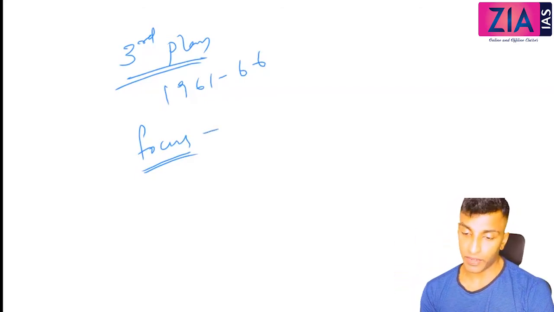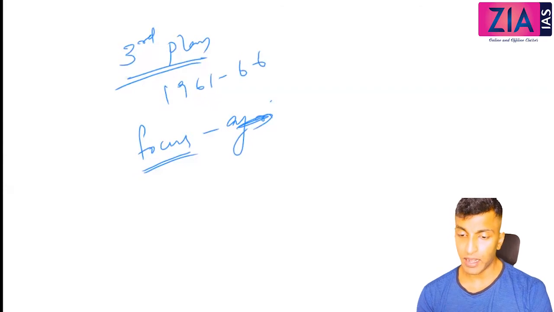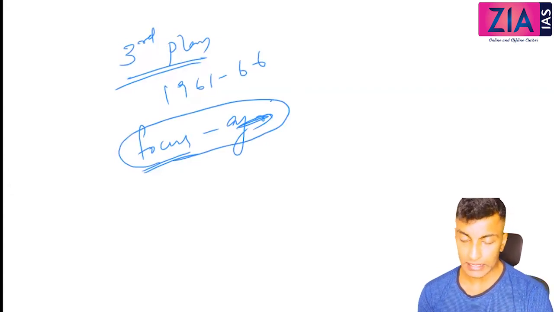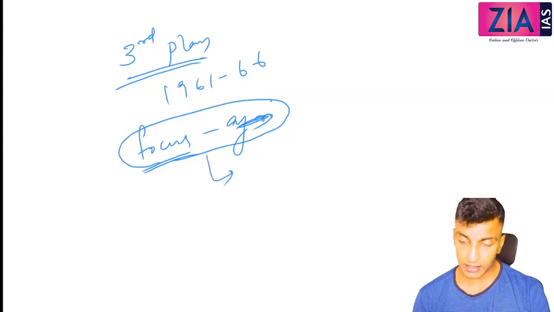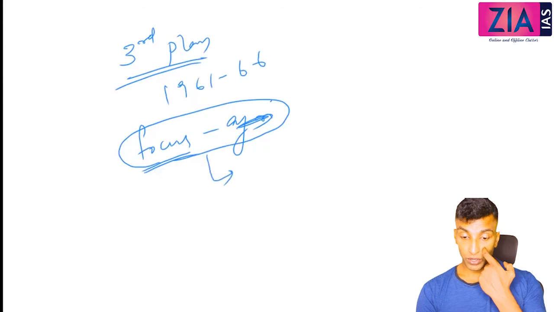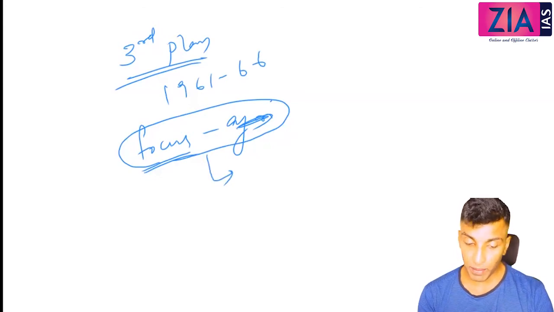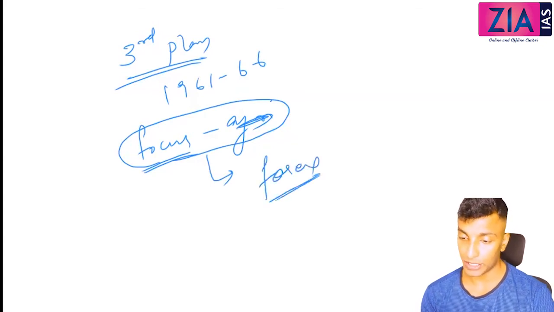Okay, see here, when we are giving focus on agriculture, it is related to food grain. It is not opposite to the second plan's objective. Actually, it is in consonance with the second plan only. How can we say it is in consonance with the second plan? The idea is, if you can ensure self-reliance in food grain, then you can stop importing food grain, and you can use the forex for importing machines.